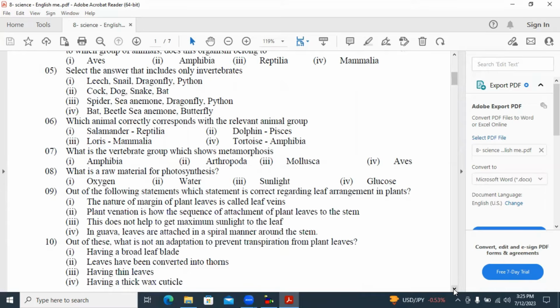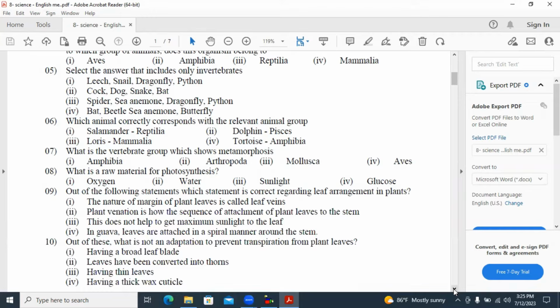Question number 5. Select the answer that includes only invertebrates. Answer number 4 is the correct answer. Bat, beetle, sea animal, and butterfly, all are invertebrates without a backbone. In the first answer, python has a backbone, so it is wrong. In the second answer, all these have got a backbone. And the third one, python has a backbone. So answer 4 is correct. All these animals have no backbone, so they all are invertebrates.